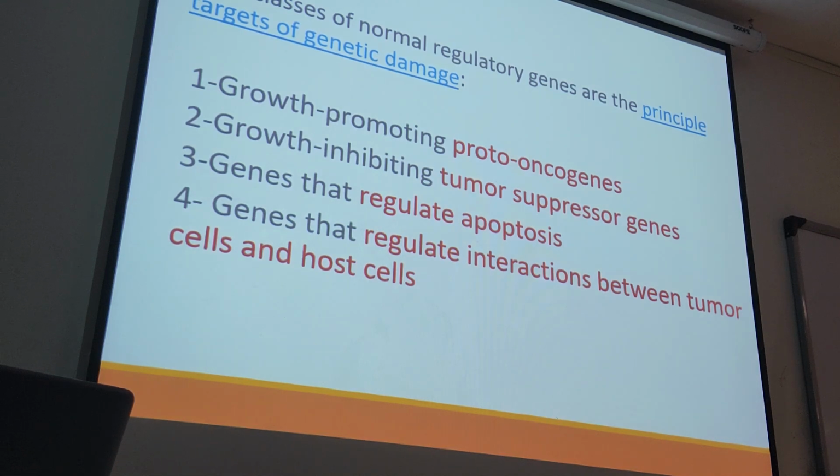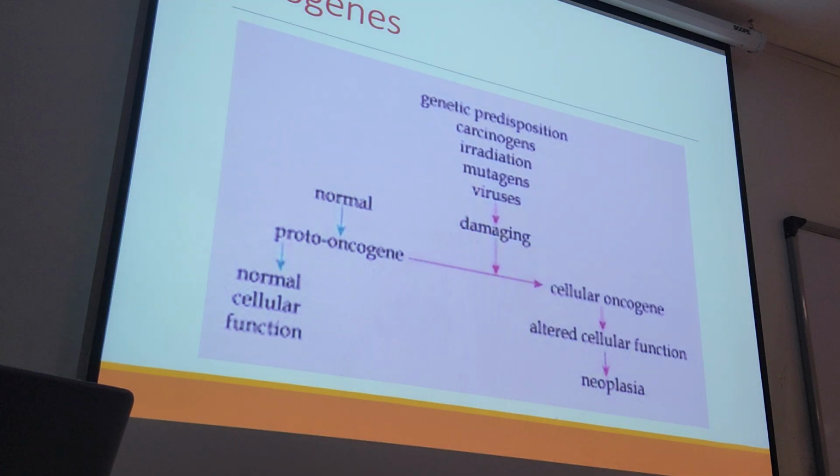The fourth group is those that regulate the interaction between the tumor cells and host cells. Remember, last week we said that we have the parenchyma and then we have the stroma. The stroma is supposed to provide the blood circulation, blood supply, and nutrition for the tumor cells. So we have genes that regulate the interaction between the tumor cells and the host cells. So this is also important. So we can classify the genes responsible for carcinogenesis as tumor suppressor genes, oncogenes, those that regulate apoptosis, and those that regulate interaction between the tumor cells and host cells.